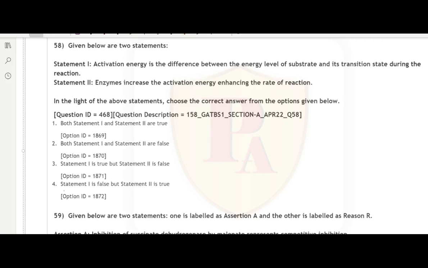Question number 58. Given below are two statements. Statement 1. Activation energy is the difference between the energy level of the substrate and its transition state during the reaction. Statement 2. Enzymes increase the activation energy, enhancing the rate of reaction.